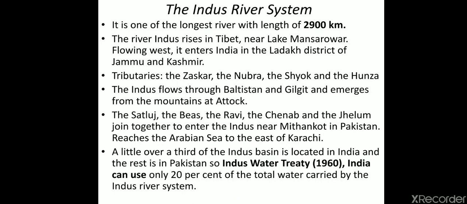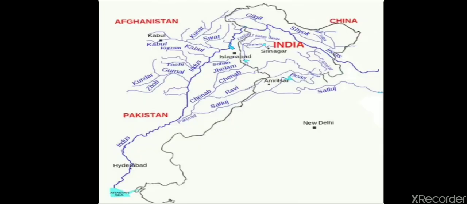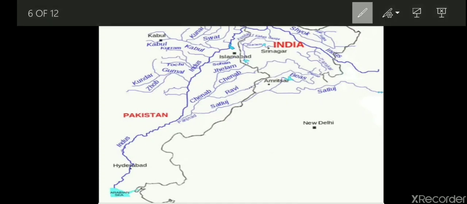I'll show you the diagram. Here you can understand. It starts from here, from Mansarovar Lake. Then it moves and enters India from the Ladakh district of Jammu and Kashmir.